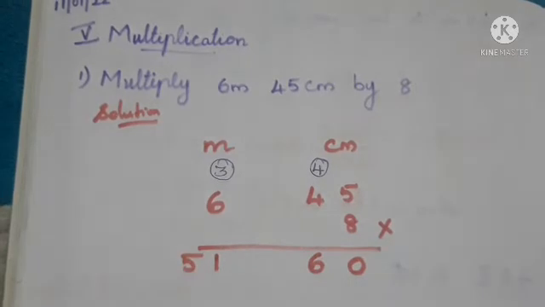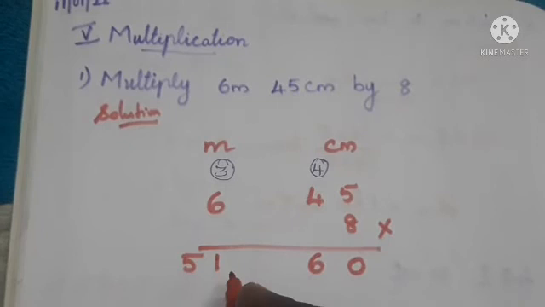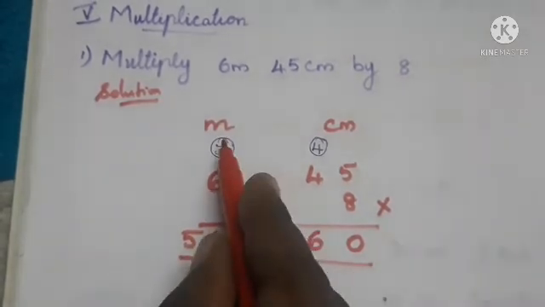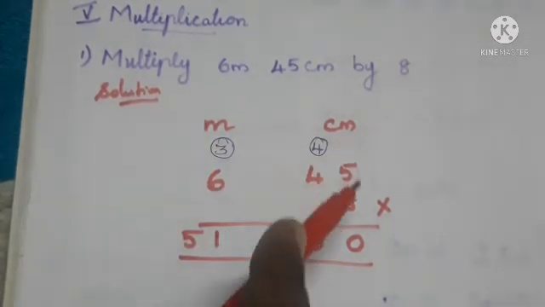So now we have multiplied the 6 meter 45 centimeter by 8 and we got the answer as 51 meter. Under the meter we have 51 and under the centimeter we have 60.